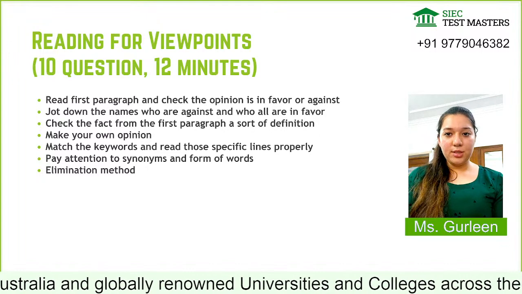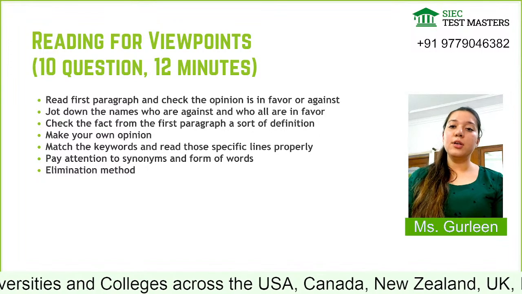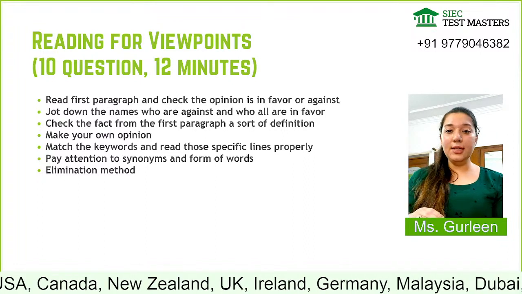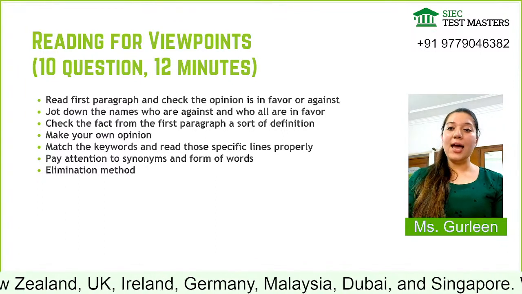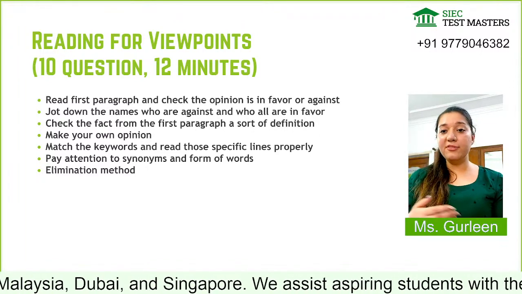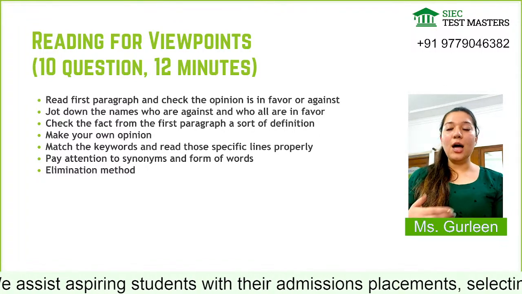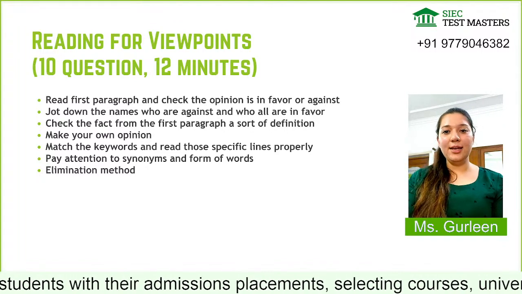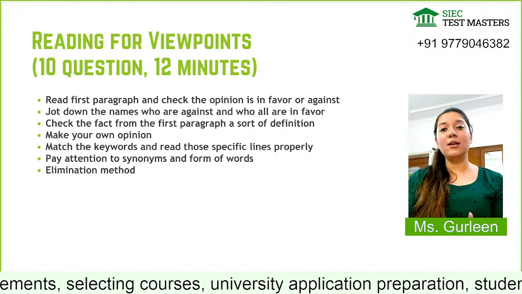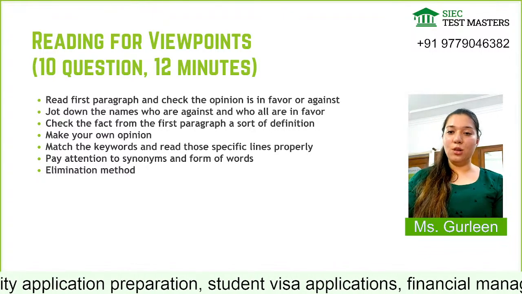Another thing which is really important in this is that you have to be very clear in terms of synonyms and in terms of the forms of the verb. Where the ing word is coming, where the ed word is coming, you have to find that out as well, and the synonyms. What is a synonym of what? So if we just read acquaintances, and instead of acquaintances the person is using contacts, they are synonyms, right? So how will you understand this synonym? Any idea? Yes, you can read the synonyms, but the main point is to read according to the sentence. English is a vast language. I usually tell this to all my students.